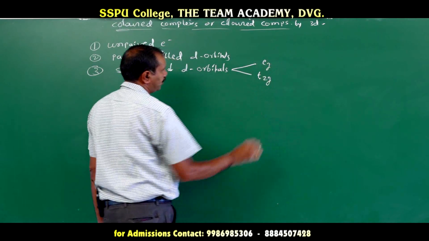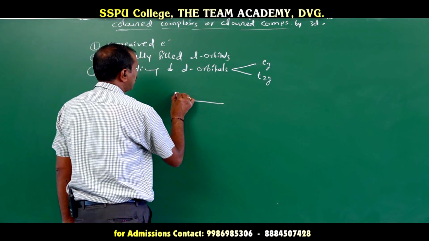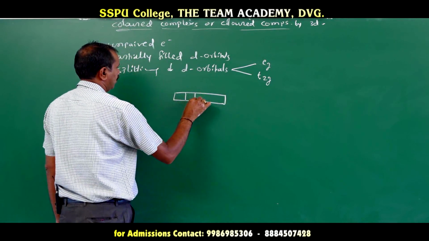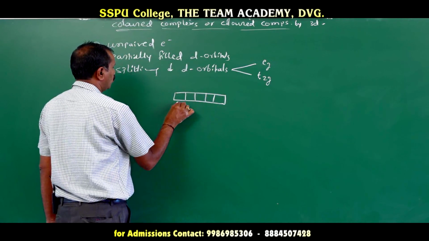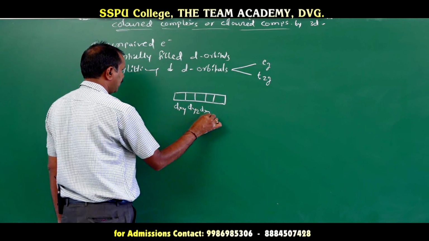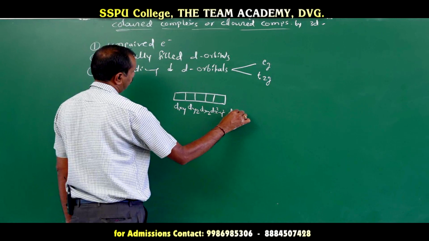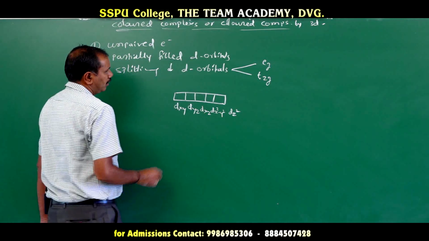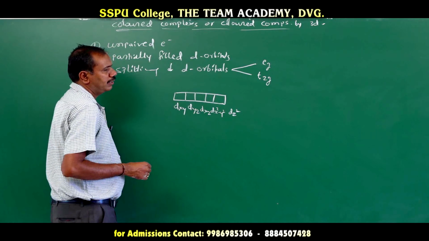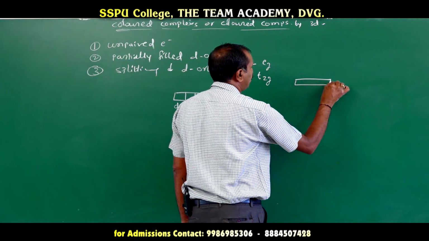set of orbitals. So, we know that d orbitals are 5. Okay. So, those are dxy, dyz, dxz, dx square minus y square, and then dz square. So, there are 5 orbitals. Those 5 orbitals can split up into two sets of orbitals.